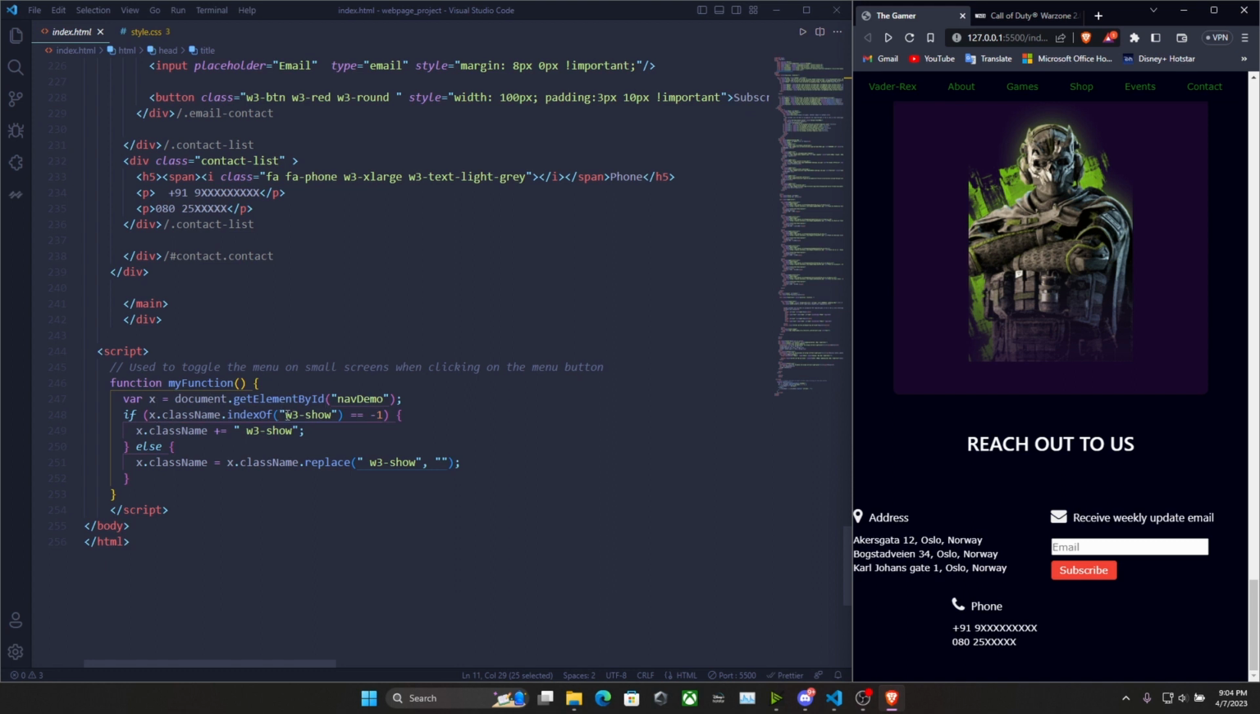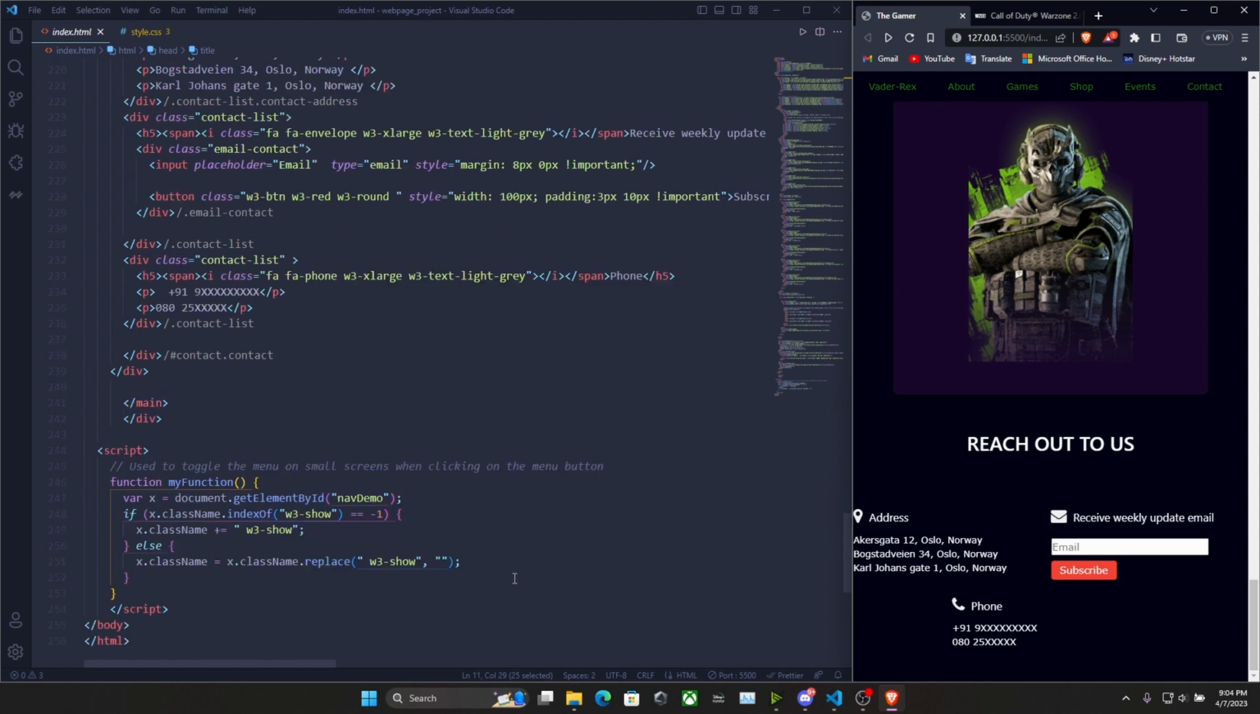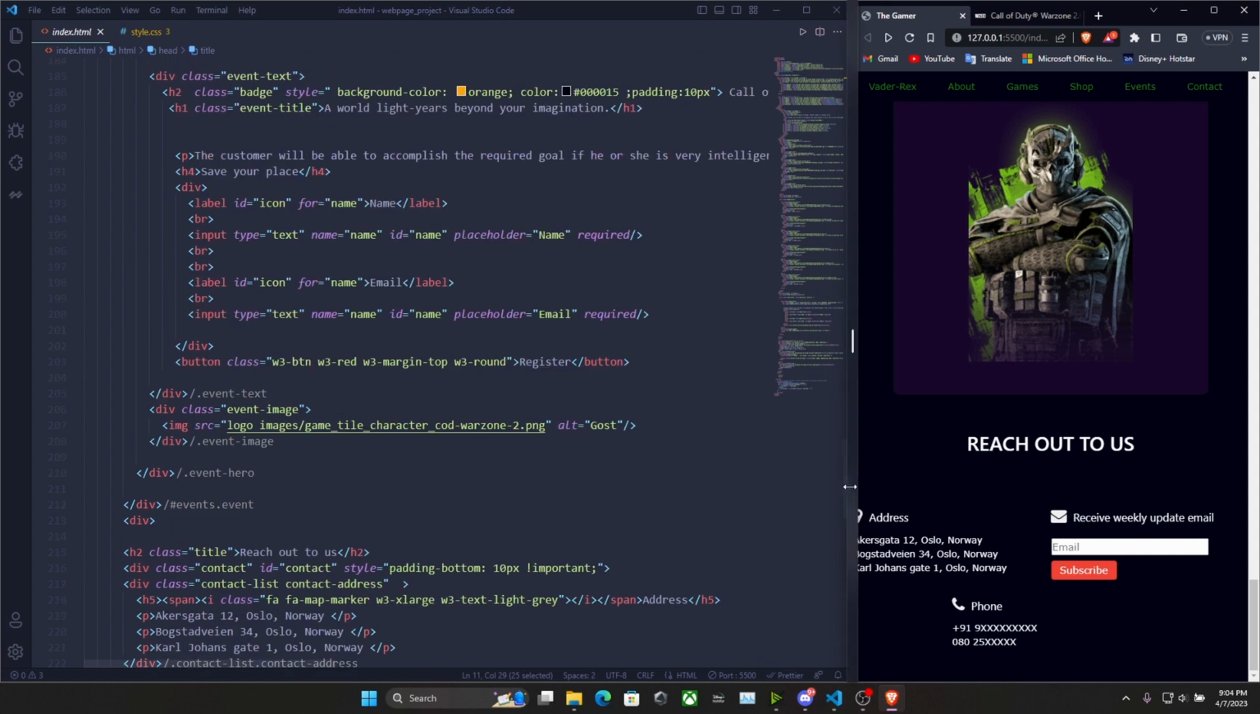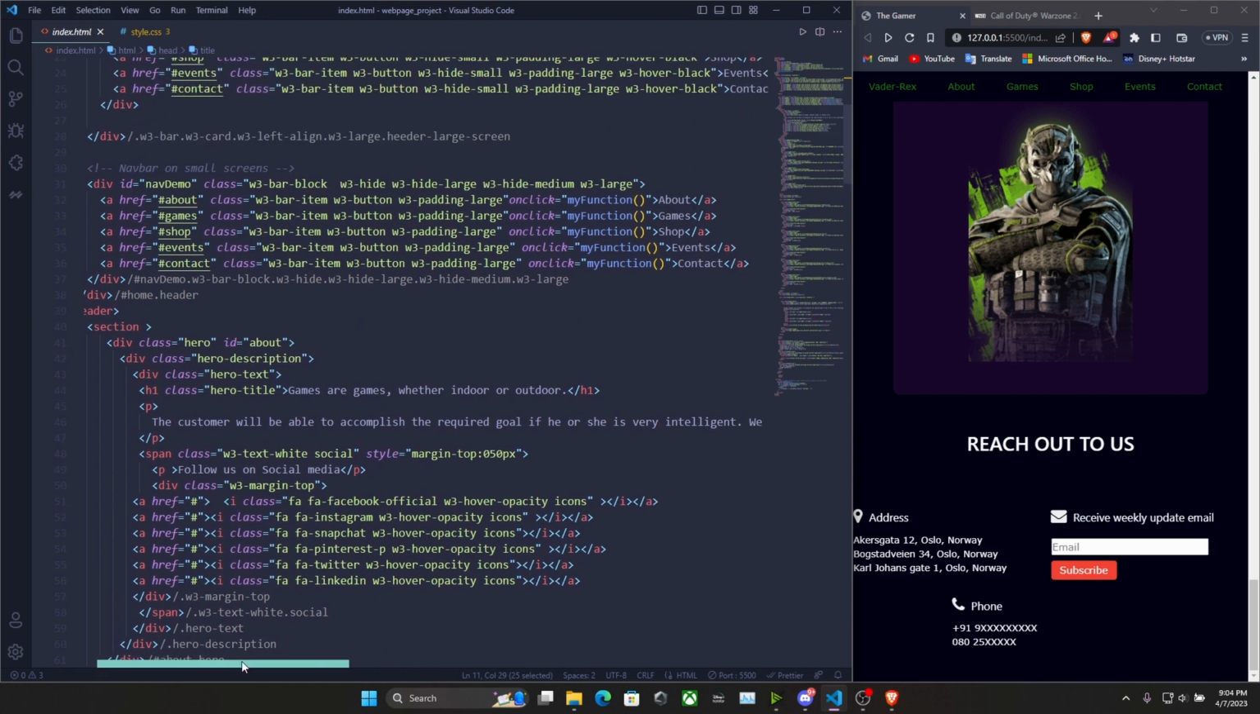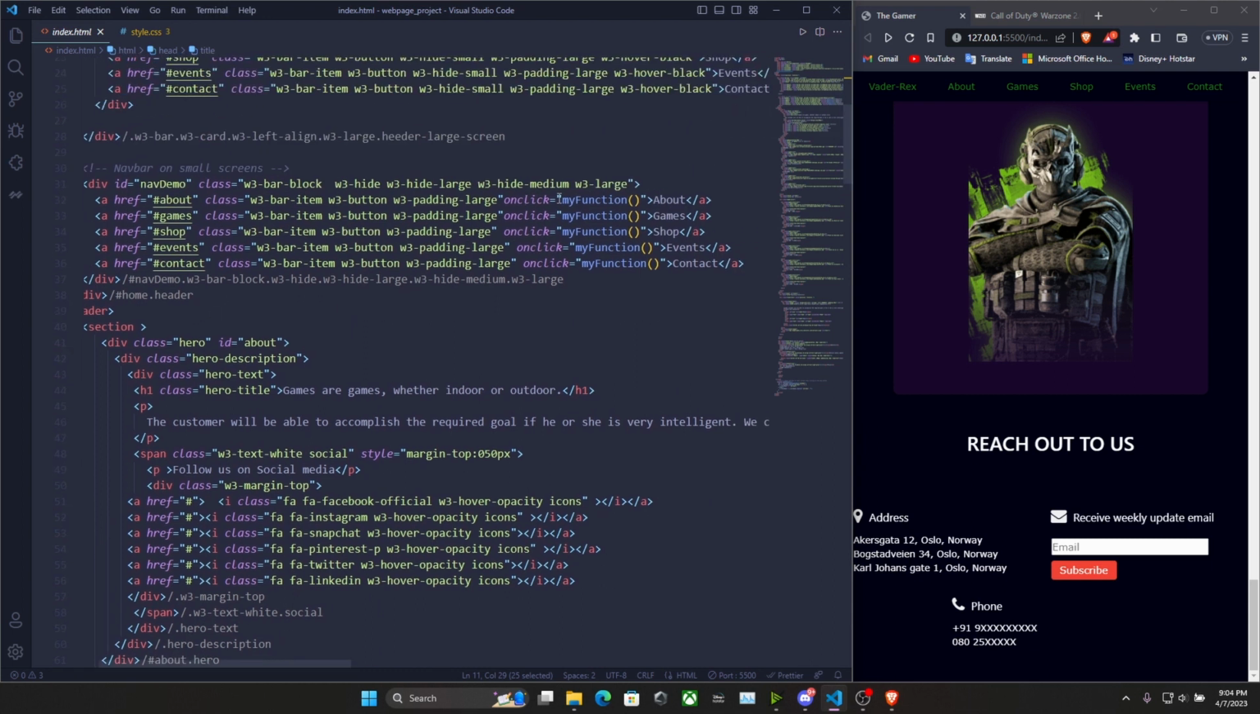If the class name is called w3 schools is equal to -1, class shows w3 schools, else class replace w3 schools. So what does this code actually mean? I skipped that line of code. Remember this part. So my onclick function is invoking the JavaScript.